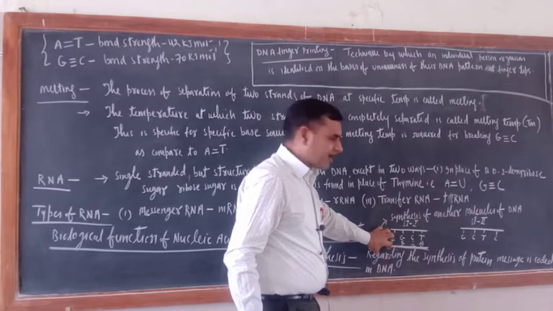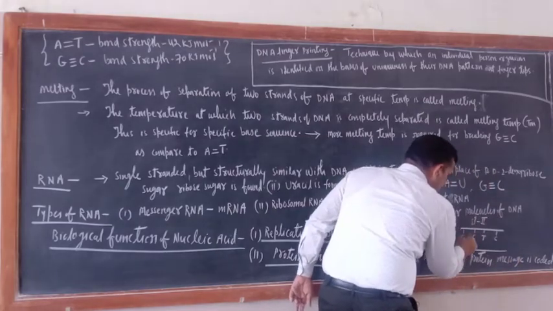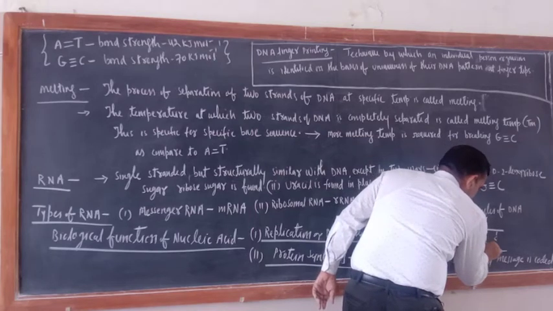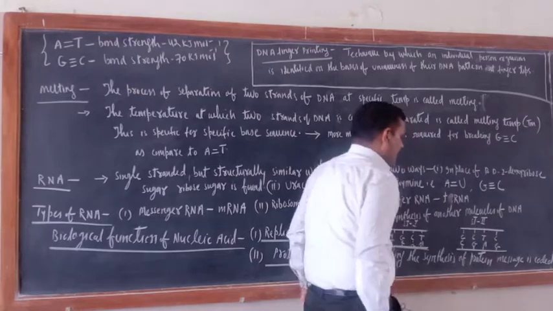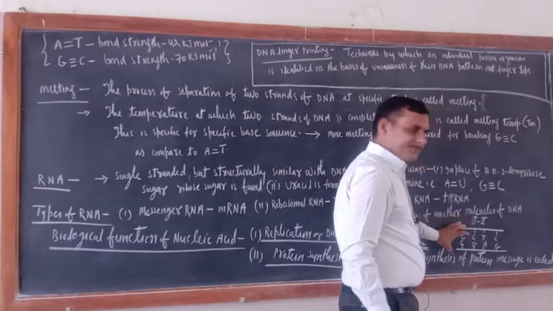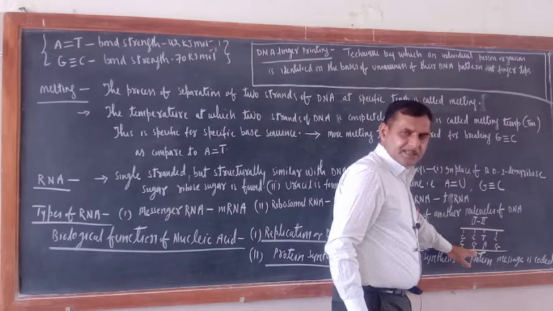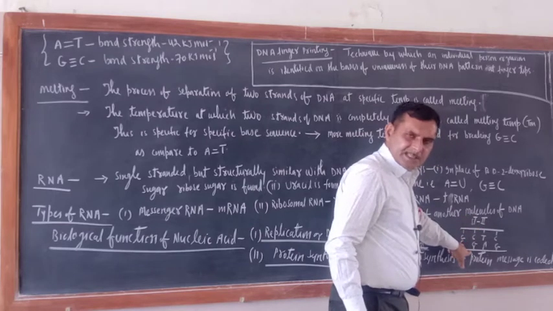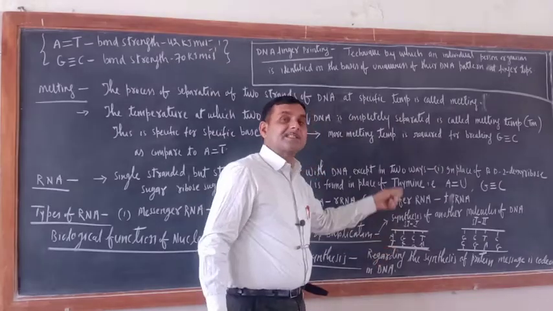So another strand is ready; with the help of the first strand we made the second strand of this DNA. Similarly, the second strand will also make another strand. G will make C, here G, here A, and here G. So this is the second strand. This is also making its complementary base pair strand. So the second strand has made its complement and the first strand also made its complement.